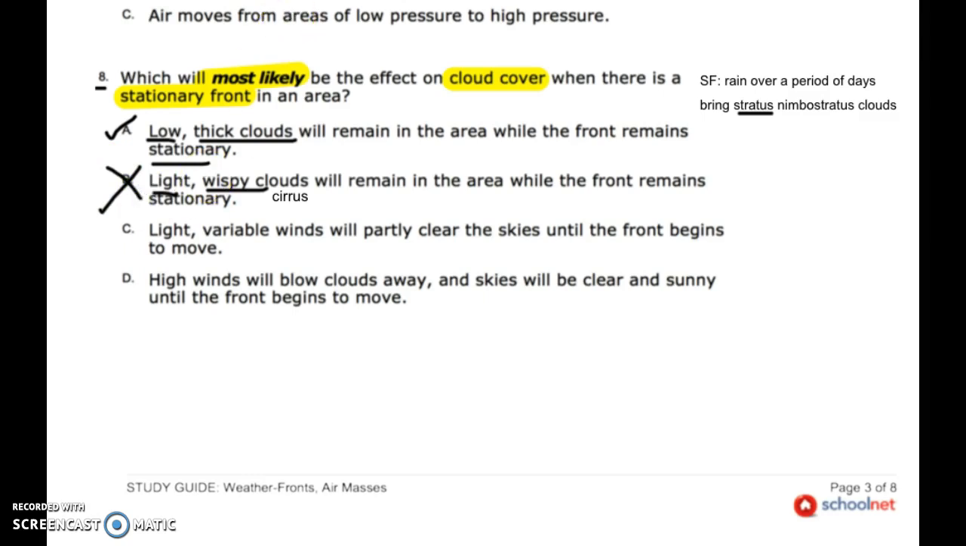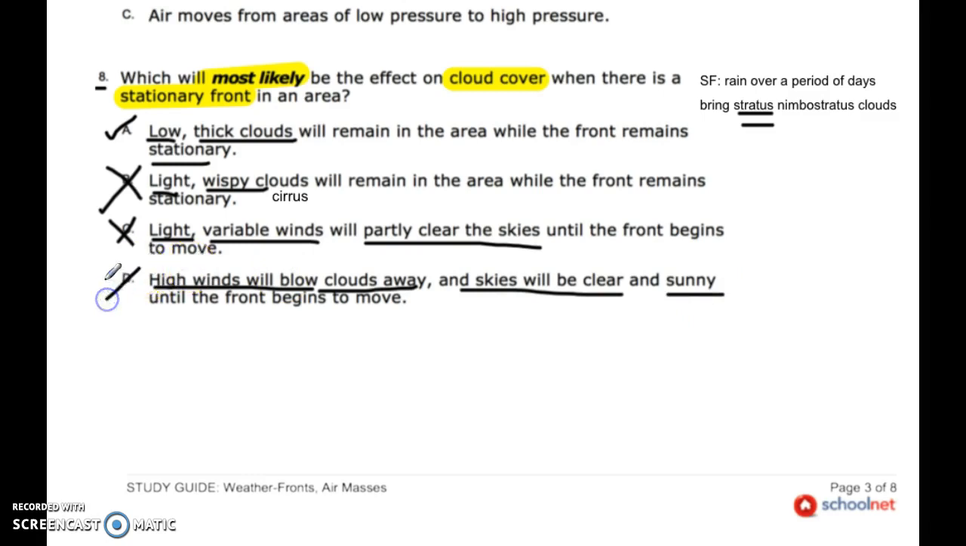rain. Now, if I look at this next one, light and variable winds, okay. Partly clear skies. All right, when you have stratus clouds, they blanket the sky. That cannot be the answer. High winds will blow clouds away and skies will be clear and sunny. That sounds like a high pressure system is moving in, so that can't be the answer. So our best answer was our first answer, and that is A.